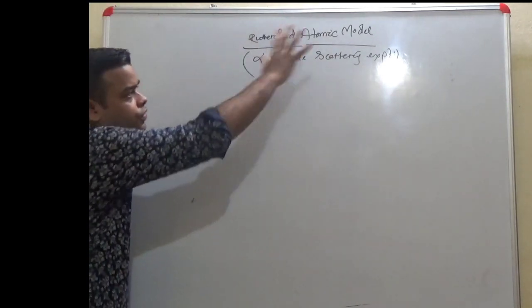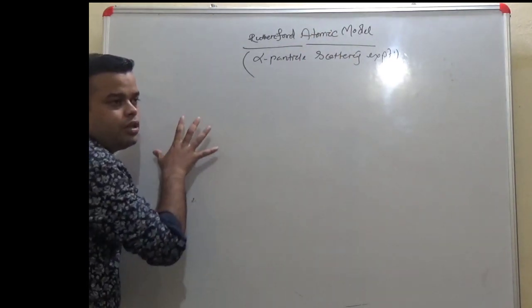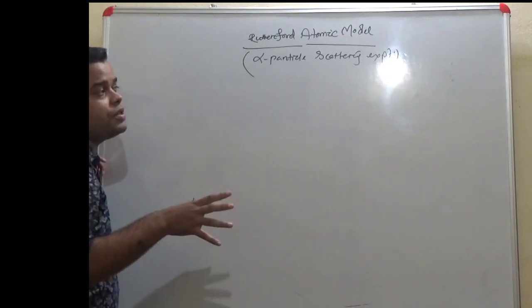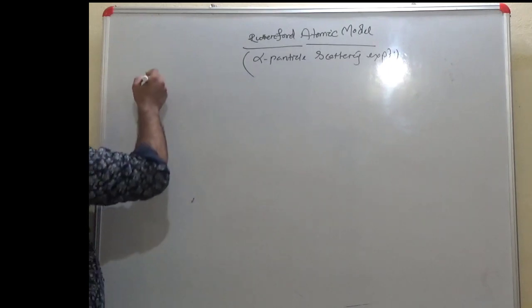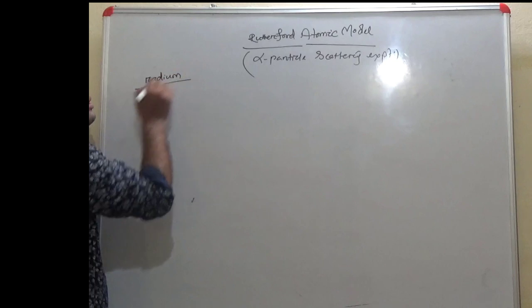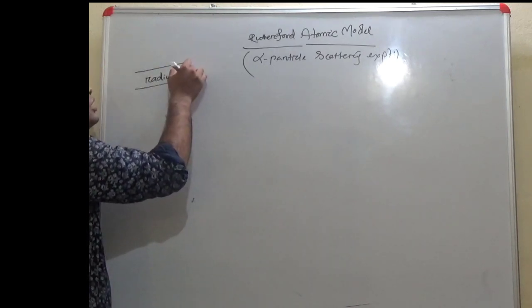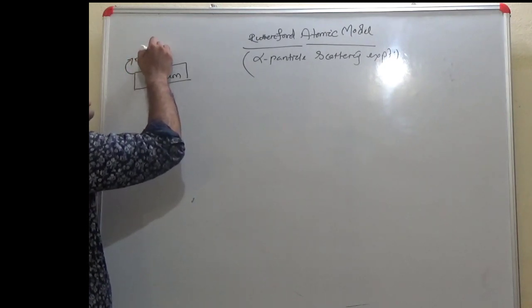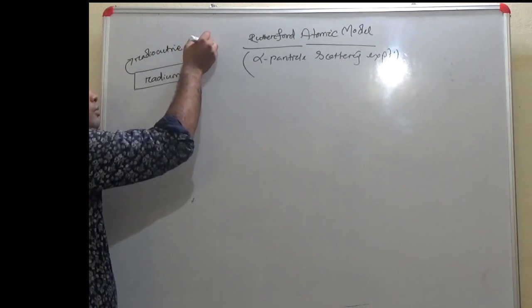Now, what is the Rutherford model of atom? First of all, we need to discuss the experimental observations. Before coming to the experimental observations, you must be aware of certain terms like radium. These are radioactive elements, which means they can decay very easily.